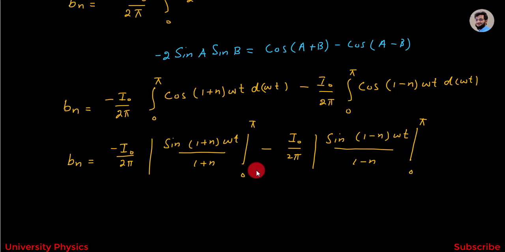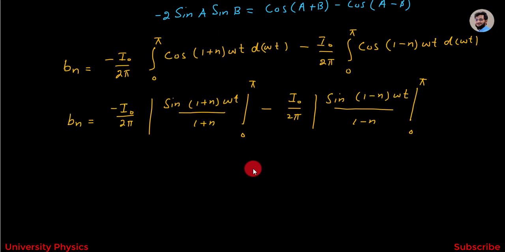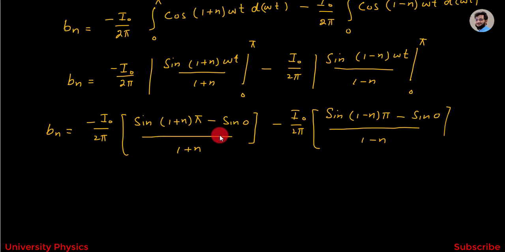Now I have to put this upper and lower limits and we will get bn is equal to minus I naught divided by 2 pi sine 1 plus n pi minus sine 0 divided by 1 plus n, and here this will become equal to minus I naught divided by 2 pi sine 1 minus n pi minus sine 0 divided by 1 minus n. Here we know that sine 0 is equal to 0. So this will become equal to 0 and this will also be equal to 0.